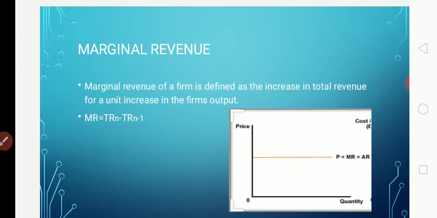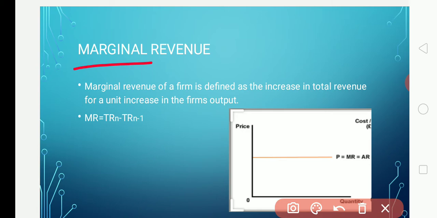So marginal revenue is defined as the increase in total revenue for a unit increase in the firm's output. Already we have discussed in many concepts, marginal means additional or extra revenue which the firm earns from selling the additional output.